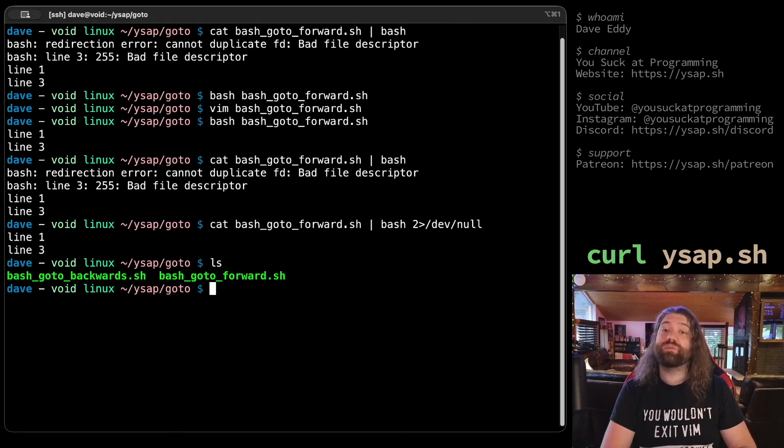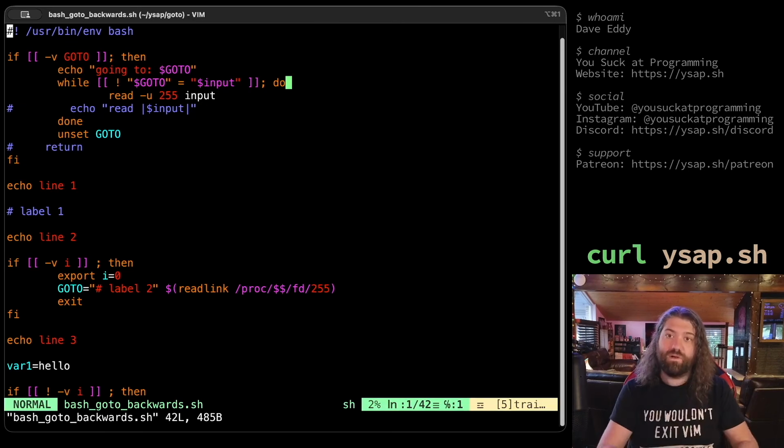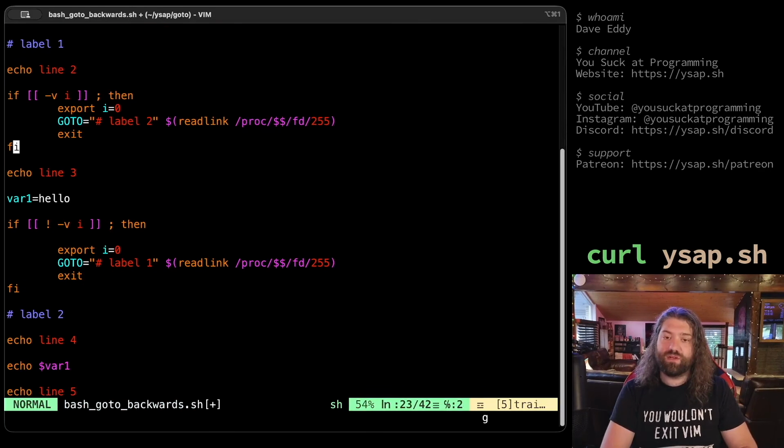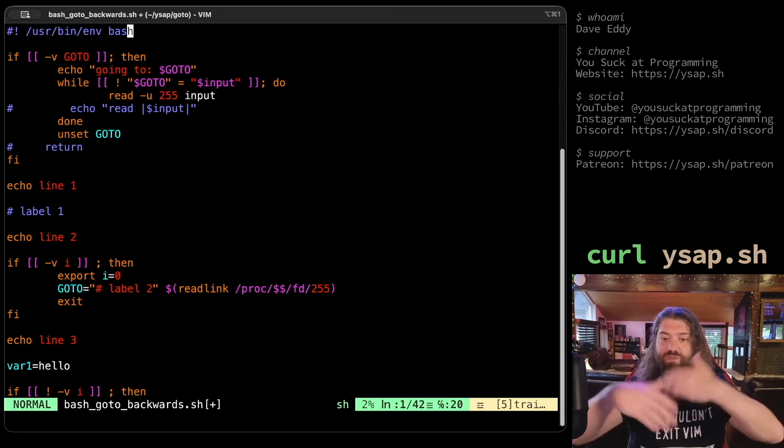Let's take a look at how you implement GOTO backwards. Oh boy. Okay. Beautiful. Let's go ahead and clean up just some stray white space you have here. And let's kind of acquaint ourselves with what's going on here. We are going to be doing GOTO, so there's going to be some jumping backwards.